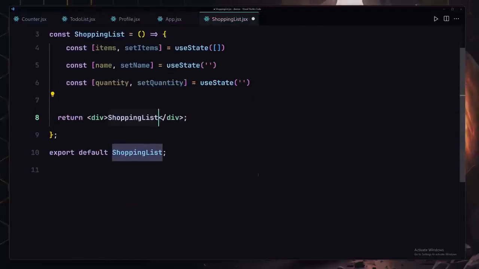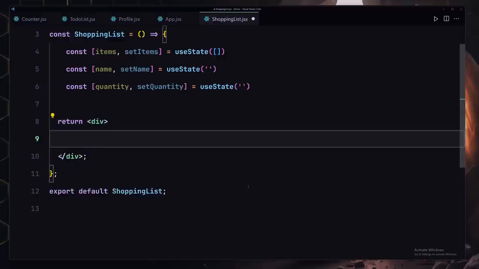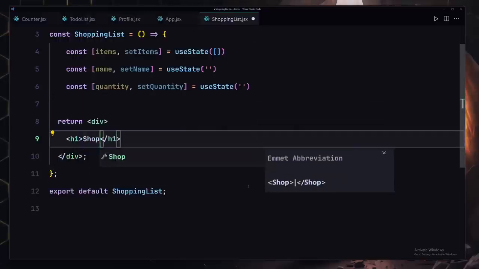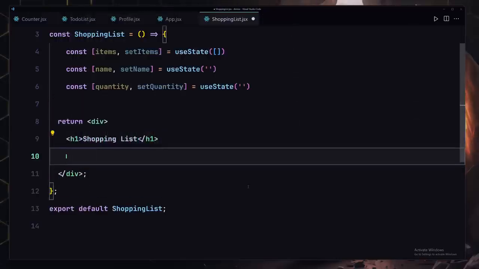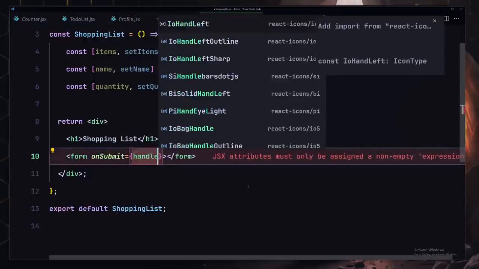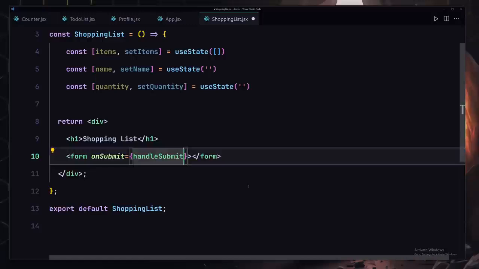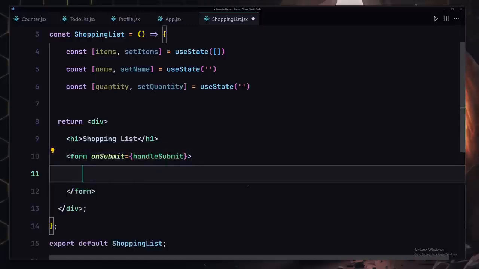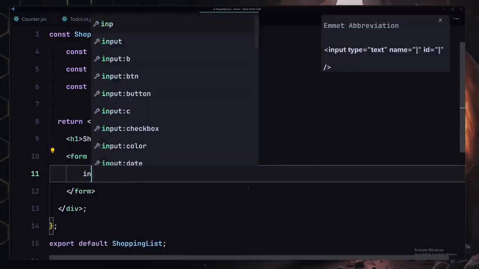Now let me just go ahead and go to the UI and remove this shopping list from there. I'm going to write my h1, which will say shopping list, and underneath this h1 let's just create our form. We're not going to be providing any action to them, but we are going to be providing the onSubmit handler, and when somebody submits there we are going to be firing this function.